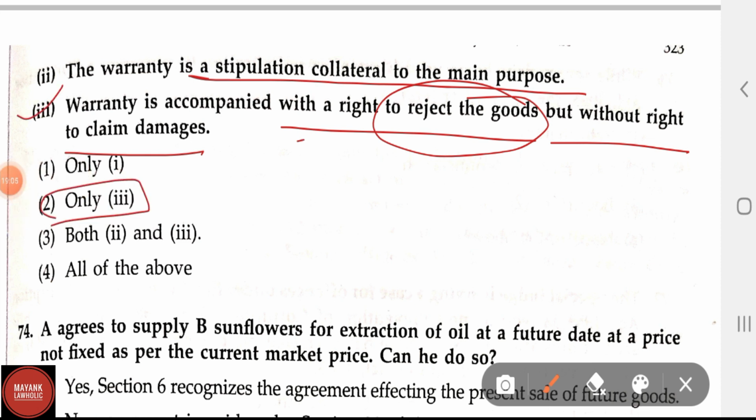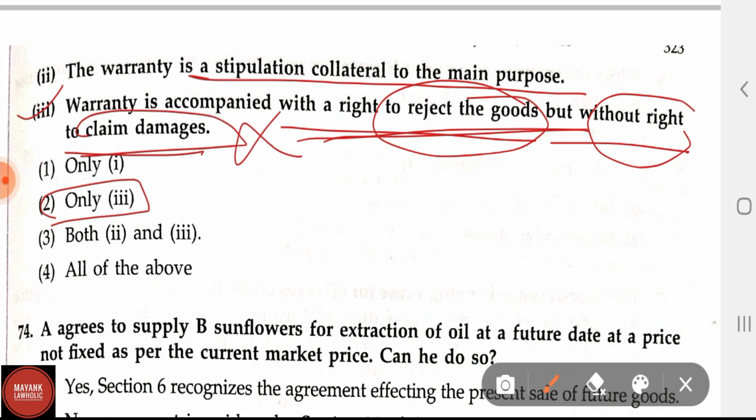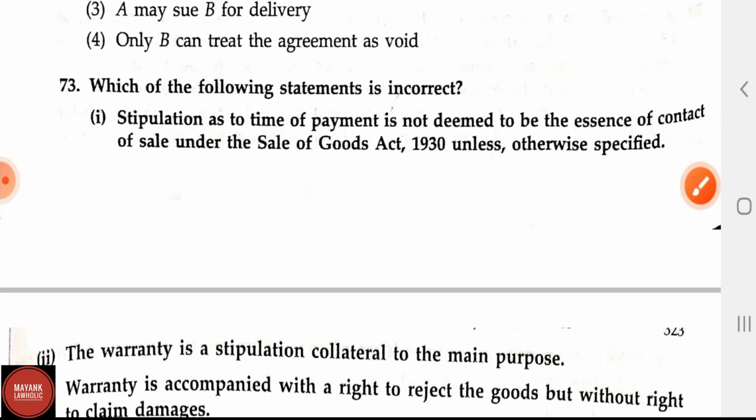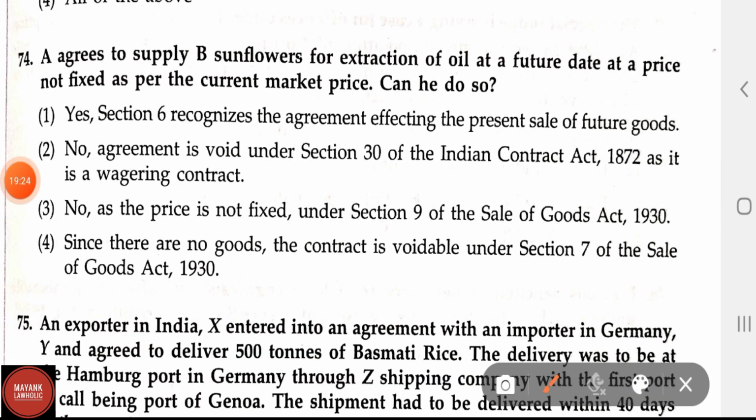Warranty is accompanied with the right to reject the goods but without right to claim damages, because in this question an incorrect statement is asked. So this is the incorrect statement. Other statements are correct statements, statement first and second. Now let us see the question number 74.